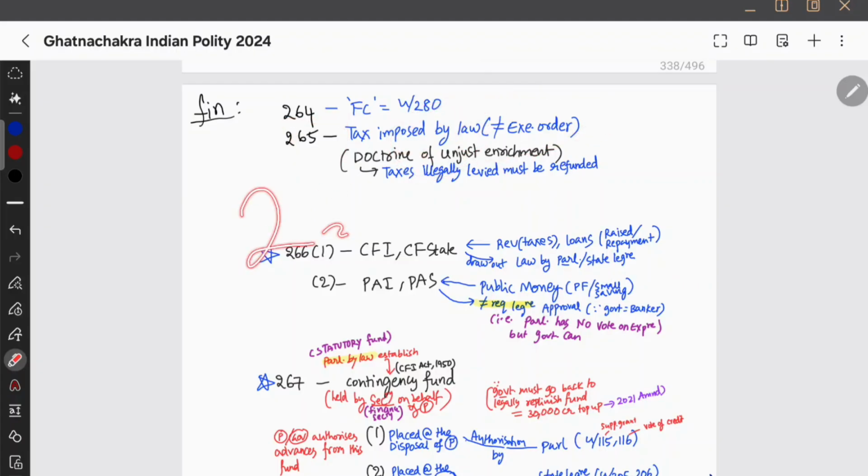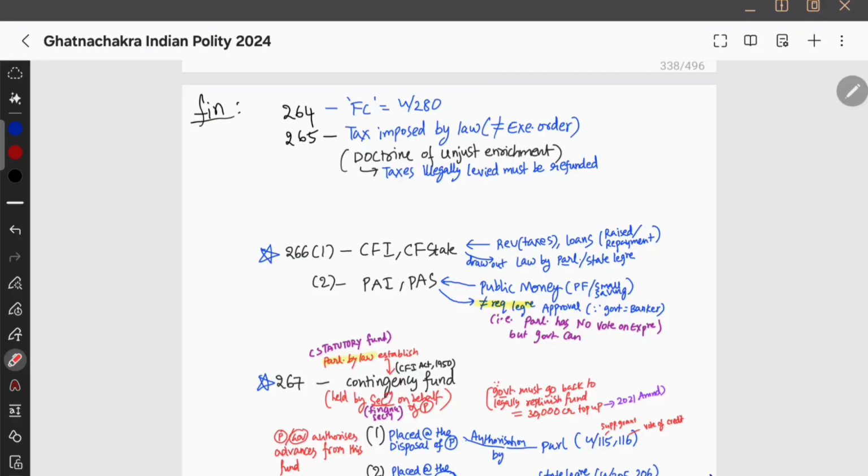Article 265. Okay. See 264 too. I think now we need to see till 293. Taxes are imposed by law, not through executive order. That's all. And there is this doctrine of unjust enrichment. It says that taxes illegally levied must be refunded. For example, if the state illegally takes a toll tax from you, of course it must be refunded back to you. That is the doctrine of unjust enrichment.